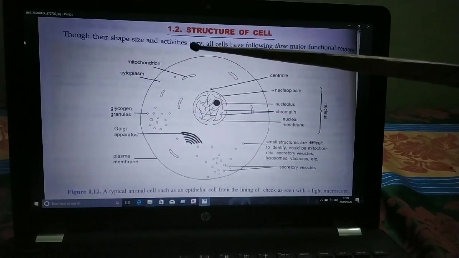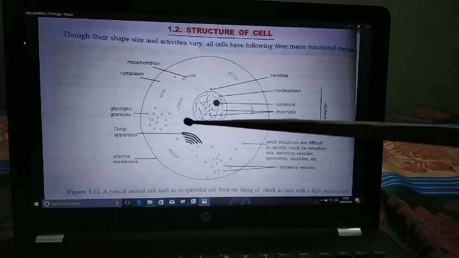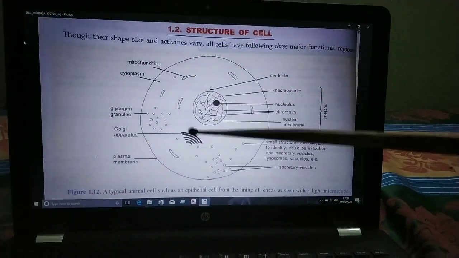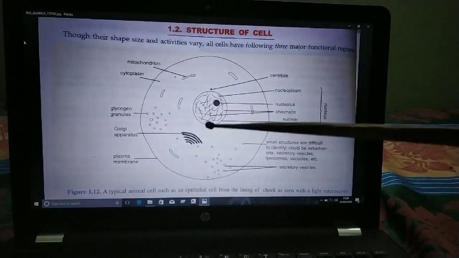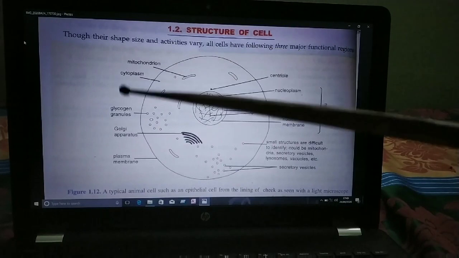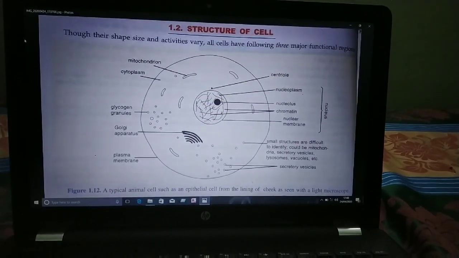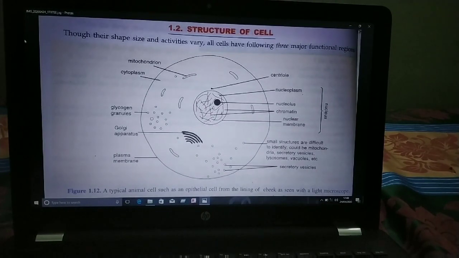We'll study all the cell organelles, because without cell organelles, all the functions of the cell cannot be performed. So it is very important to study the cell organelles which are contained inside the cytoplasm. So children, next.